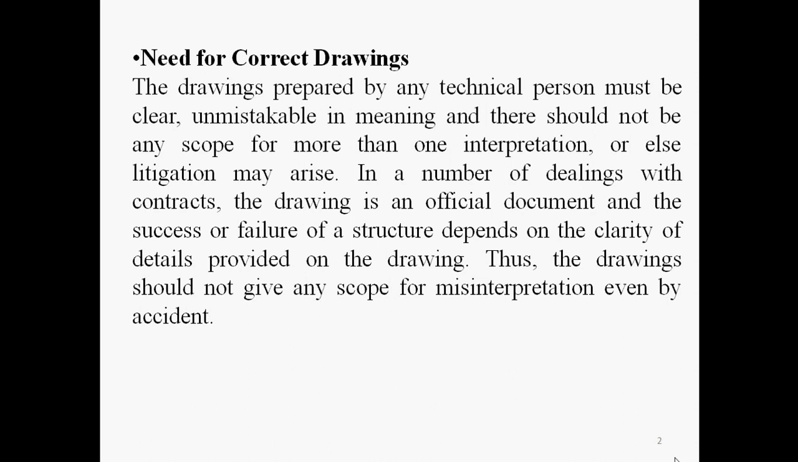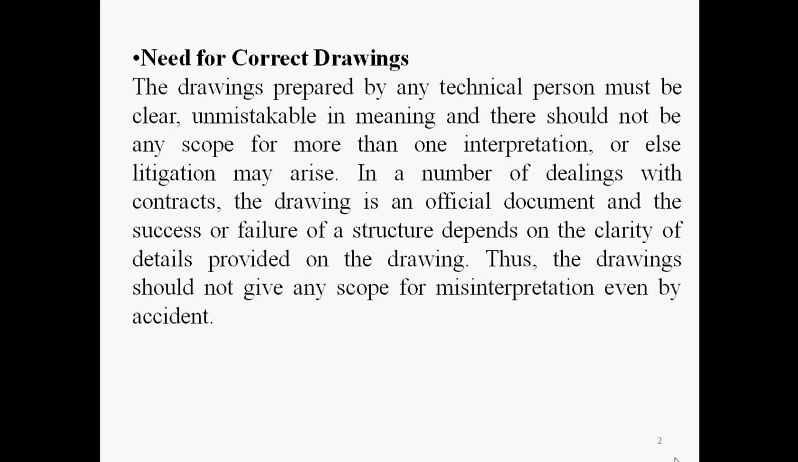Drawing must be clear, unmistakable, and have only one interpretation. If you have given 300 at 7, it means that the tolerance is at 7. Again, don't write that it is open tolerance or like that. If such a thing happens, then litigation may arise. So finally, correct drawing means it is clear, unmistakable, and only one interpretation is there.